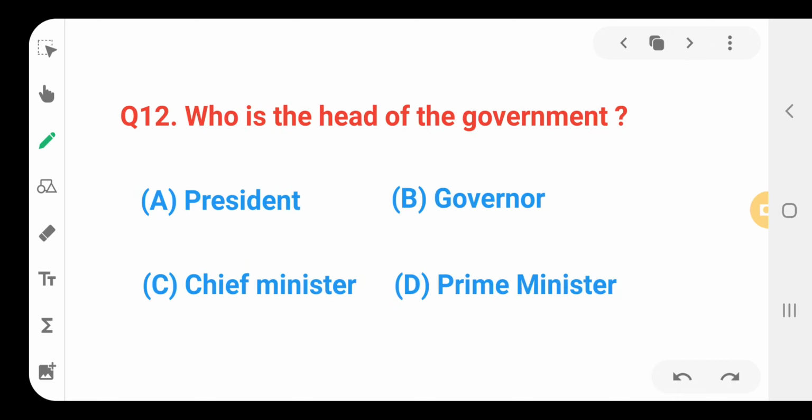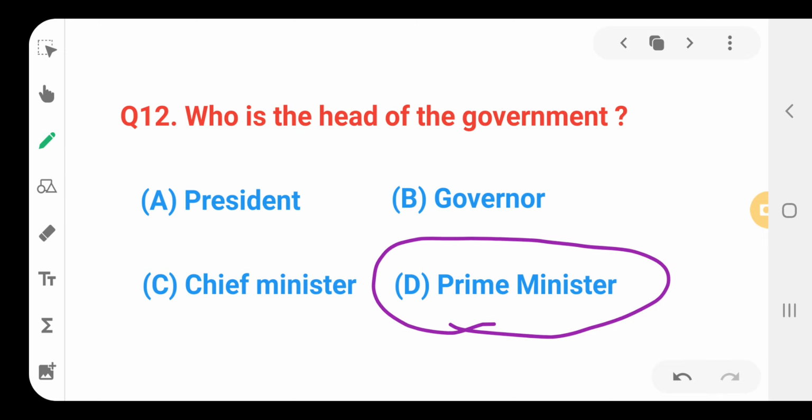Who is the head of the government? Head of the government is the Prime Minister. Okay. Head of the government in the executive branch is.